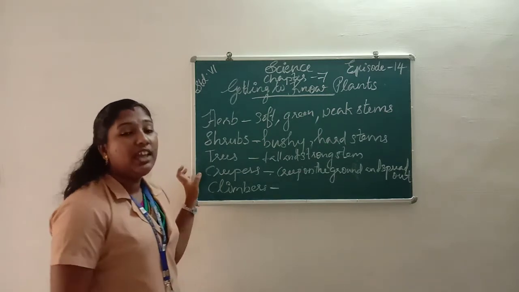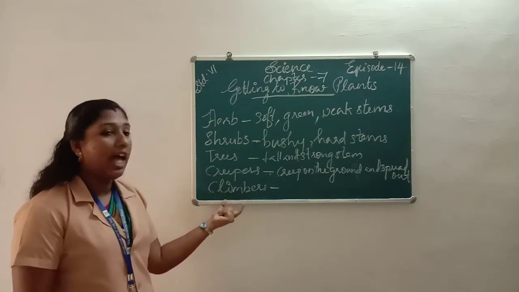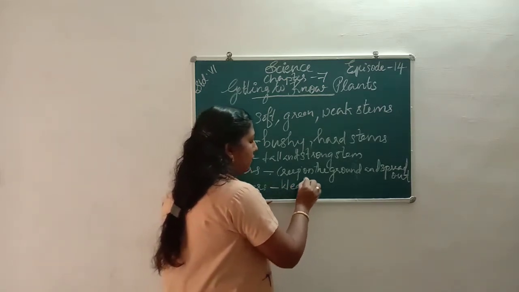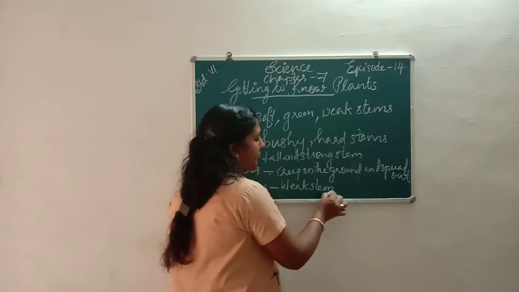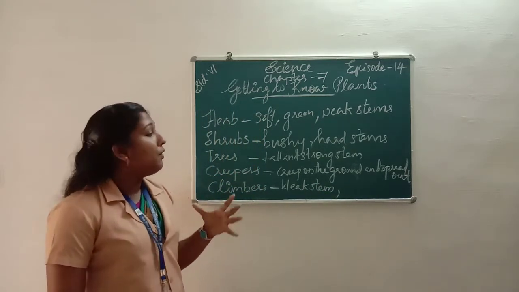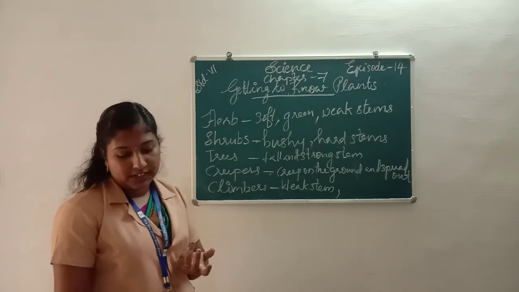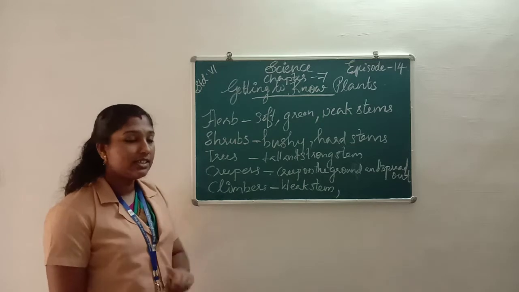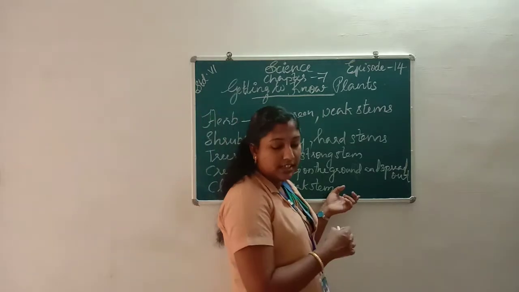Climbers have weak stems and cannot stand straight, they cannot stand erect.